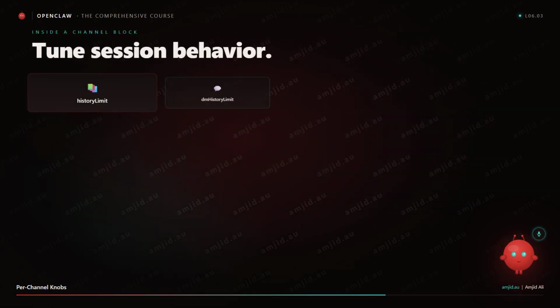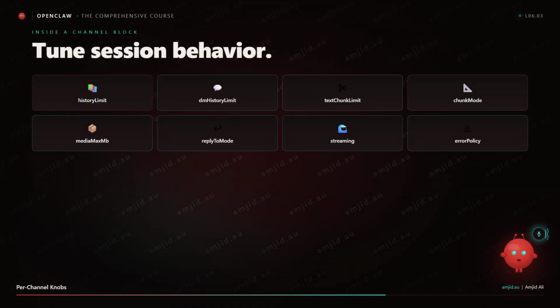Per-channel knobs. Inside a channel block, you can override session behavior with per-channel keys: sessionLimit, DM historyLimit, textChunkLimit, chunkMode, mediaMaxMB, replyToMode, streaming, errorPolicy. Each of those tunes how the channel layer handles its sessions and messages. Lots of knobs. A few of these are worth singling out.